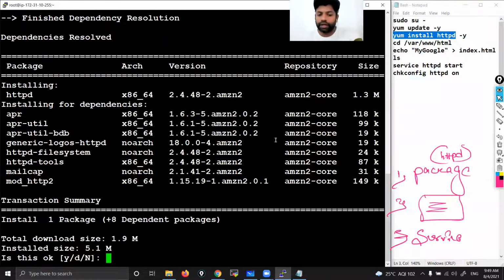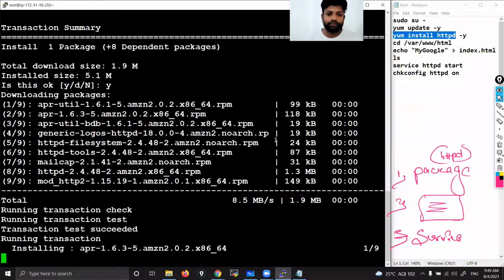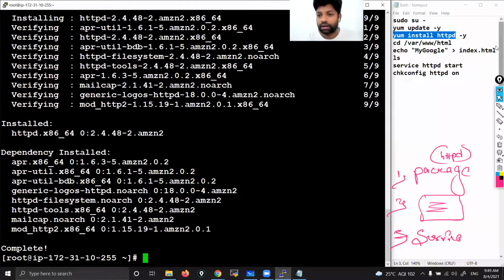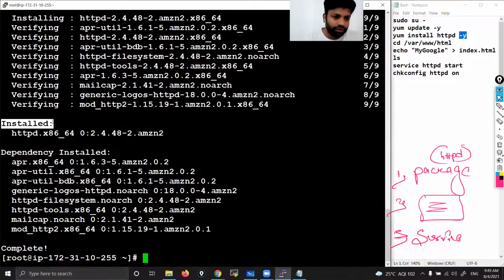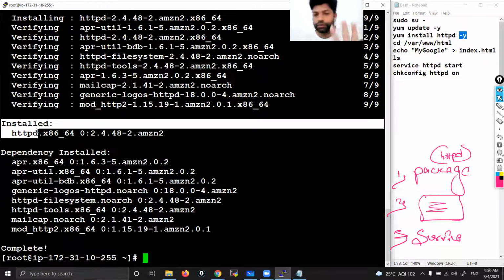You can see it is asking, hey Sai, are you sure you want to continue or not? Now I'm giving Y. Now press enter. Instead of giving Y in between, you add it at the end of the command by giving a space like this. Got it? Okay, see, installed HTTPD successfully. Okay, successfully we have installed everything.